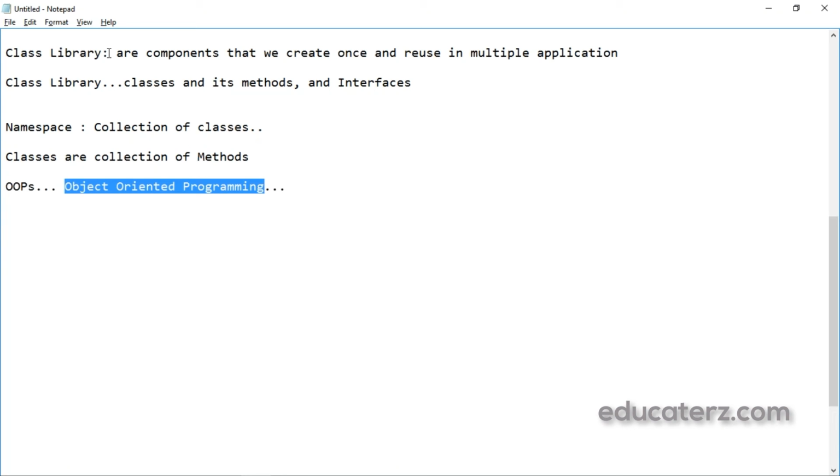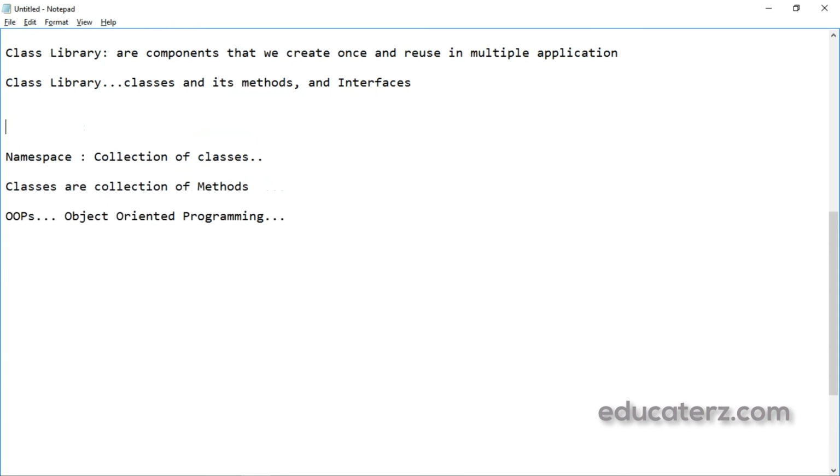These libraries compile to .dll files and facilitate rapid development of new applications because of code reusability. So once you compile this class library, you'll be getting a .dll file. Again, what does DLL stand for? Dynamic Link Library.